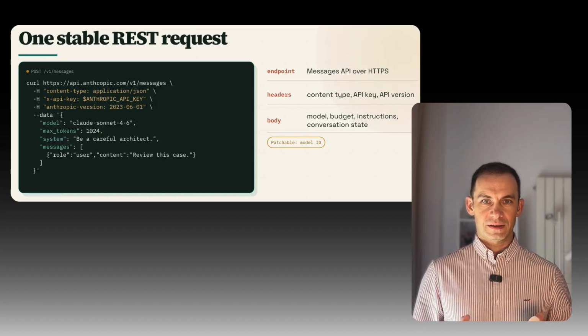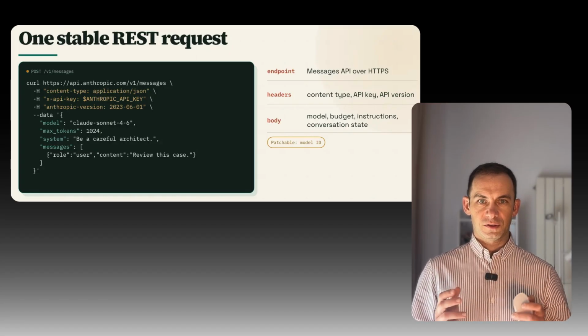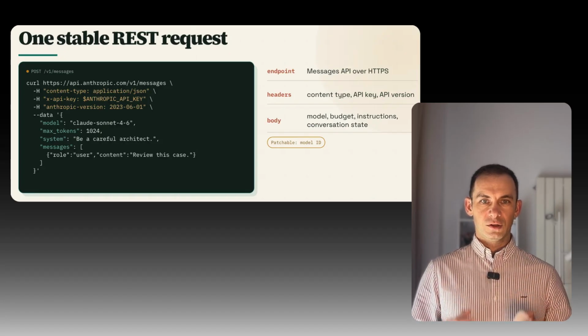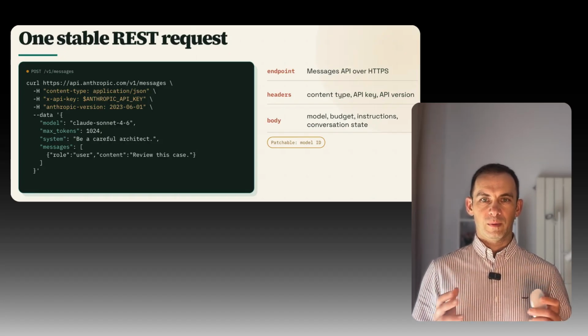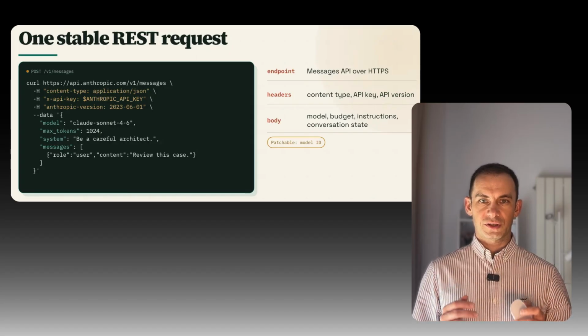Now separate the responsibilities. System instructions are the durable behavior and boundaries. Messages are for the turn history and user visible conversation state. Tools describe callable capabilities and input contracts. Metadata is for your application tracing and support context.